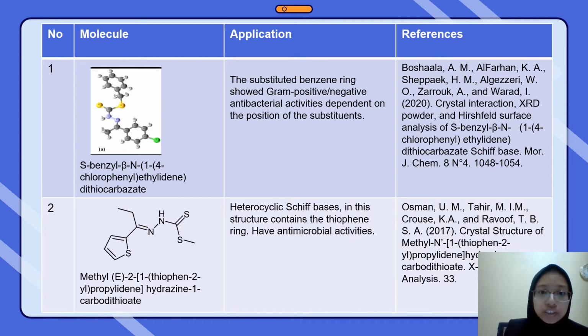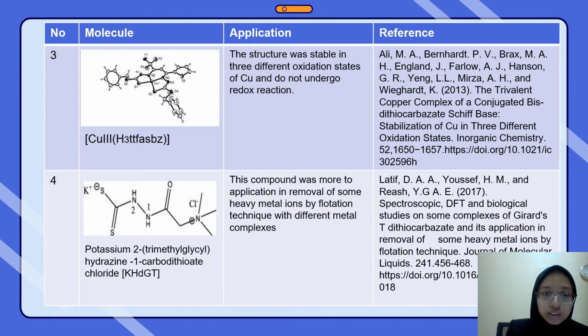Compound 1 is used as antibacterial. Compound 2 is for antimicrobial activities. For compound 3, the research was about the stability in different oxidation states of cuprum. For compound 4, the application is in removal of some heavy metal ions by flotation technique with different metal complexes.